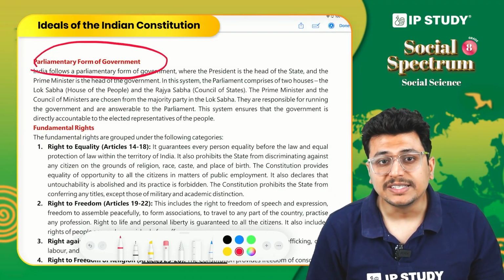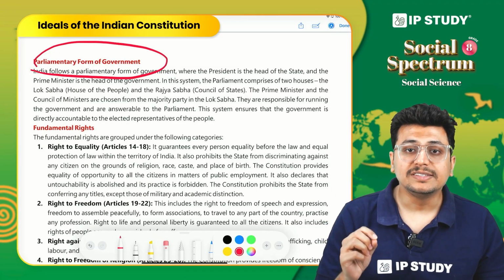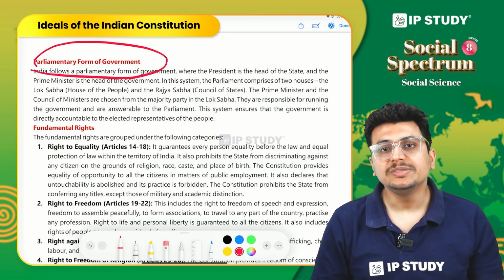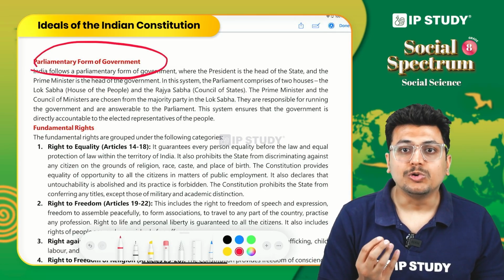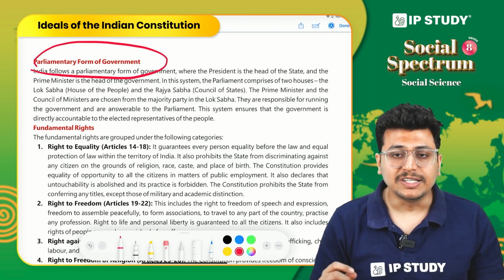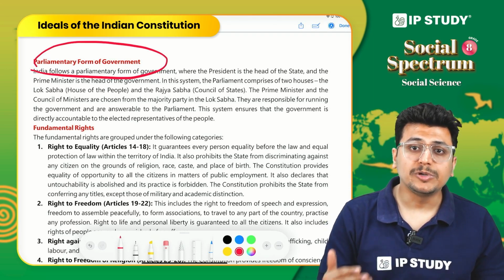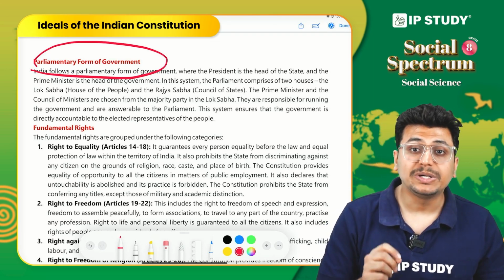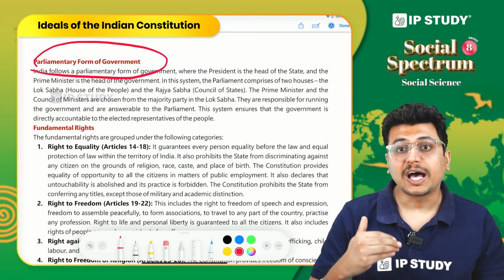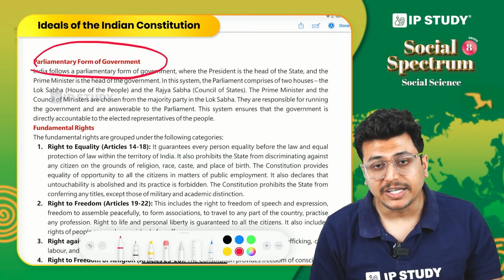Next important concept is that India is a parliamentary democracy. A parliamentary democracy means where the parliament holds importance. How does this happen? Well, for this we will take the example of USA again, which is actually a presidential democracy. There is an election that is happening to elect the president of that country.